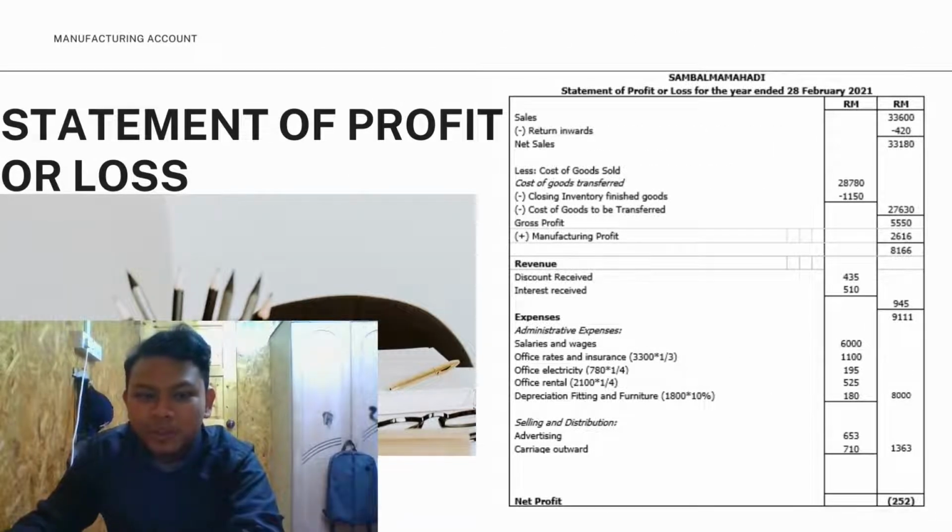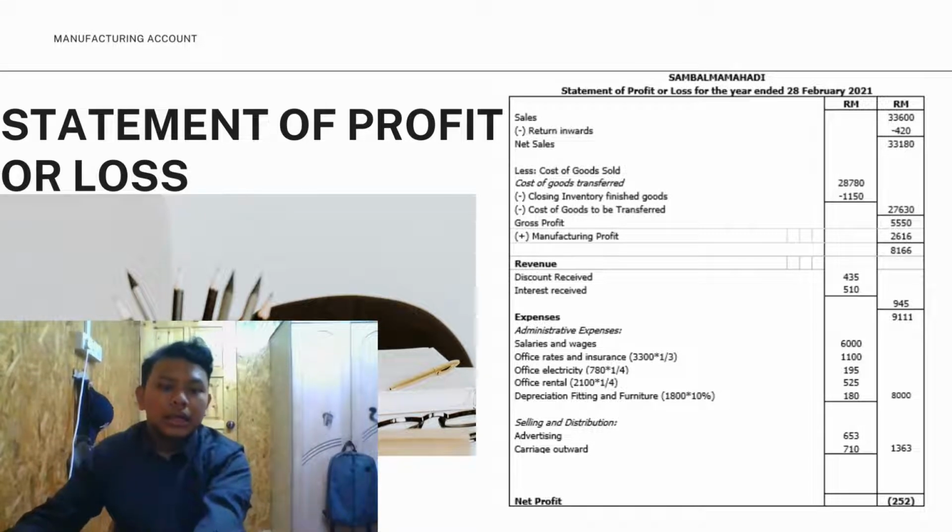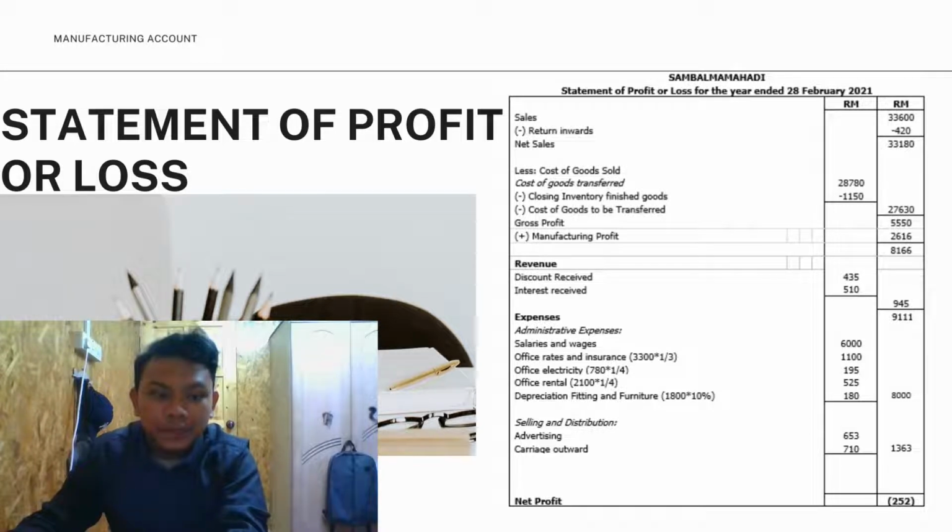Hi, now I will proceed with the presentation about the statement of profit or loss for the year ended 28 February 2021. The sales that we got is 33,600 ringgit minus the return inward 420 ringgit, and we got net sales 33,180 ringgit. The total cost of goods sold is 27,630 ringgit, which includes cost of goods transferred and closing inventory of finished goods. The total is minus from the net sales, and we got gross profit 5,550 ringgit.